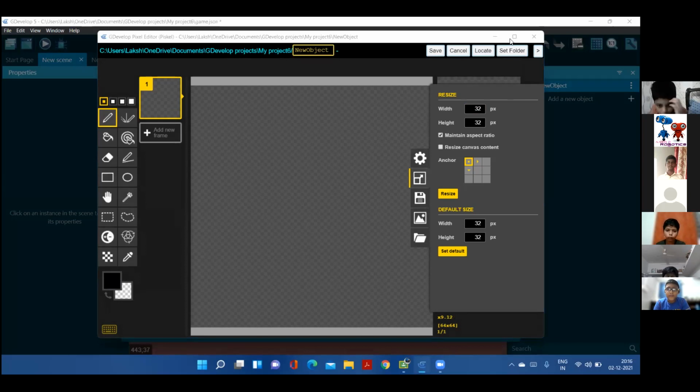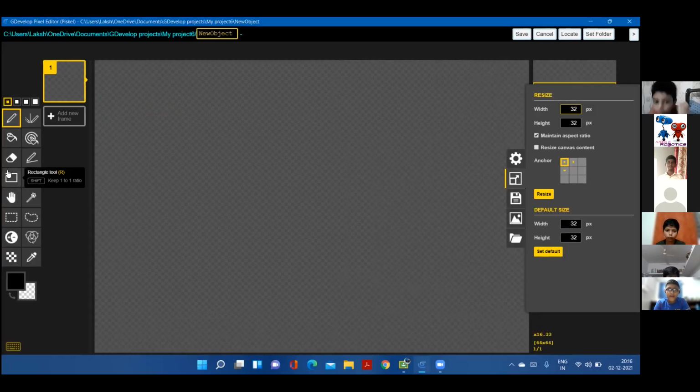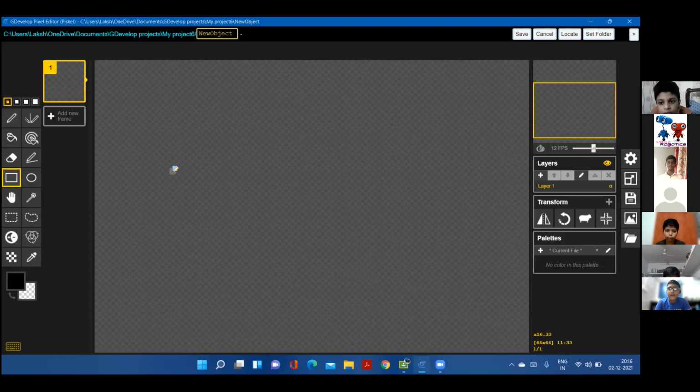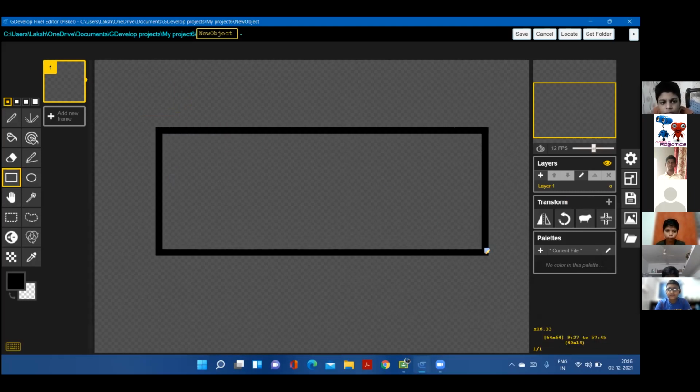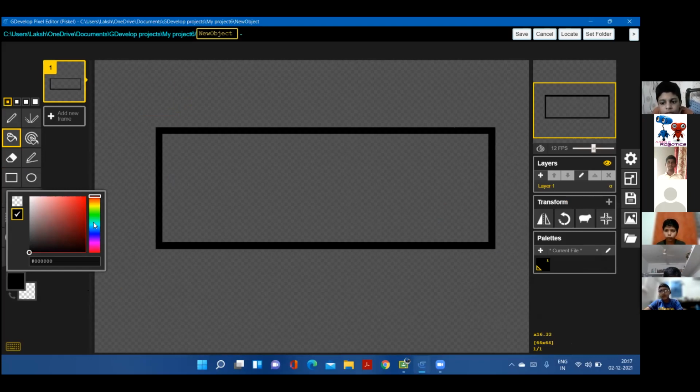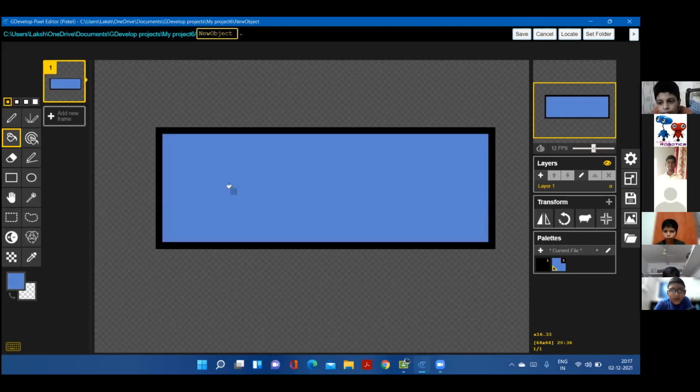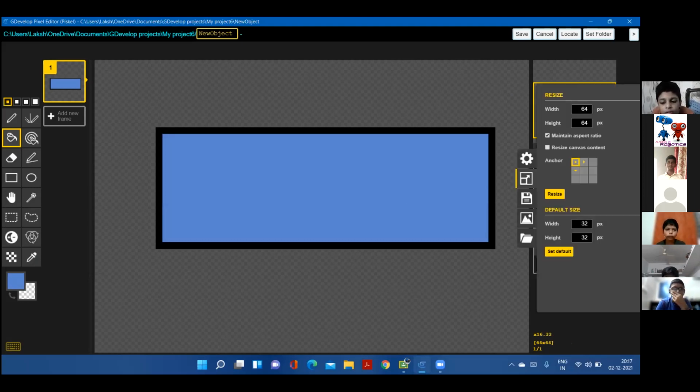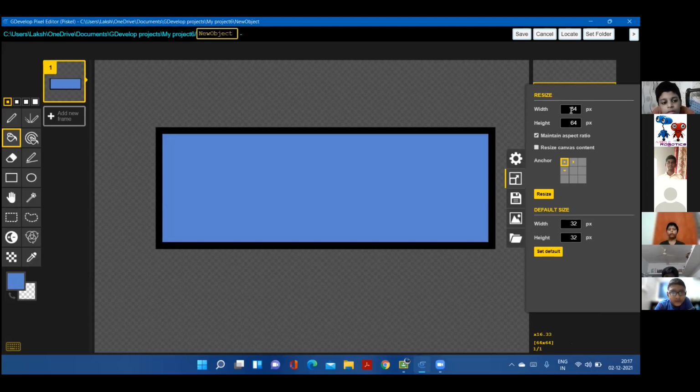We have to just make a rectangle box for the platform. Color. Okay. And then paint bucket. Inside color, a little bit dark blue, so it's visible to our eyes. Okay, this is nice. Now we're going to resize it. Since it's a rectangle, not a square, but width and height by default would be 64. You have to change it since it's a rectangle.